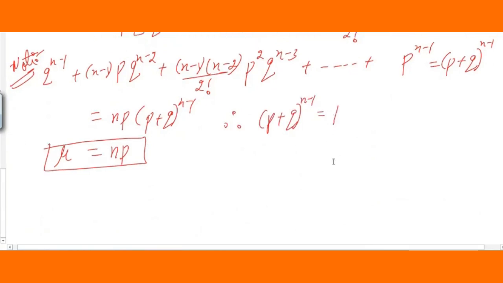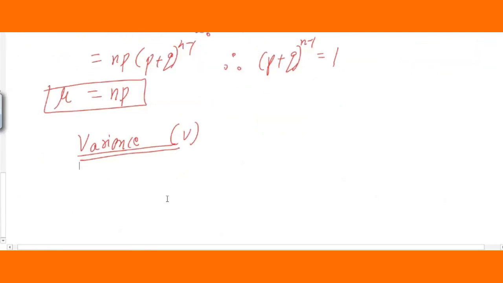Is it clear, students? Very simple. The mean derivation is very easy. Similarly, we will go for the variance. To derive variance, students, please remember, variance we take as V or sigma square. In general, for any variance, it is the summation of x square, where x is the random variable, multiplied by its probability, minus mu square. I think we have taken this already.